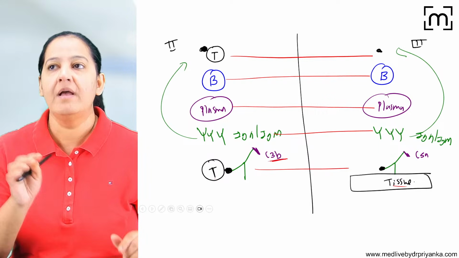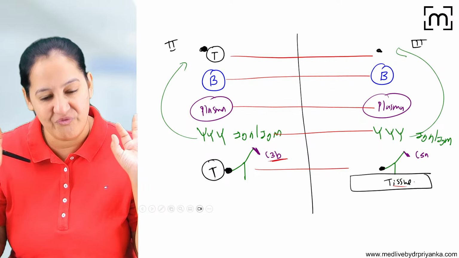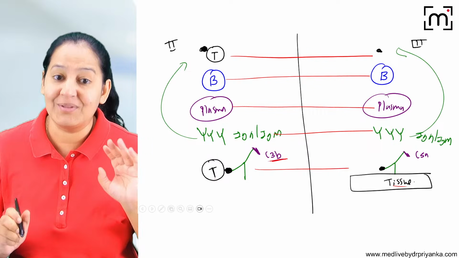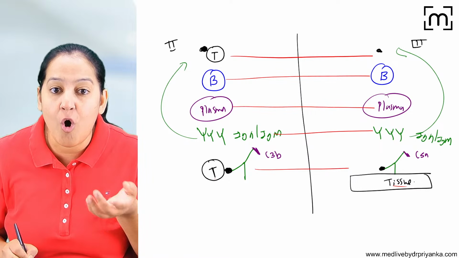Macrophage knows only one rule: wherever there is a C3b, I have to eat it. Whatever cell it is, I don't know. Whenever the cell has C3b, I have to eat that thing. That is known as opsonization. Opsonization means tagging. So C3b is doing the opsonization.